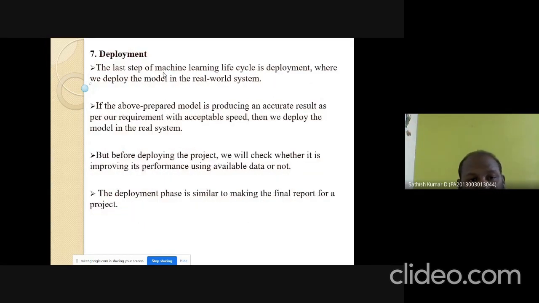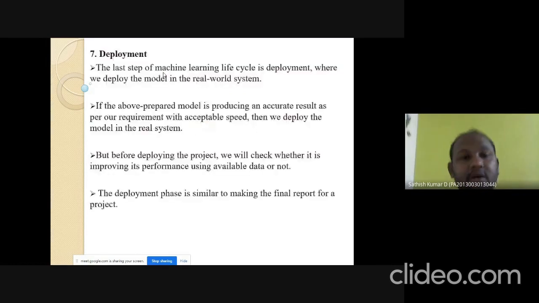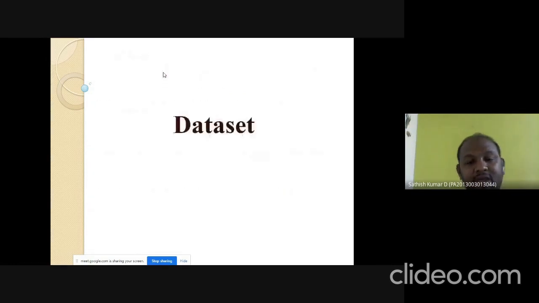If everything is fine, then the last stage is the deployment stage. That is, if our predicted result exactly matches the expected result, we can assure that the created model is a good model and we can deploy it into the market. That is called the deployment model. So these are the 7 stages of the life cycle of machine learning. The last topic in this video is the data set.